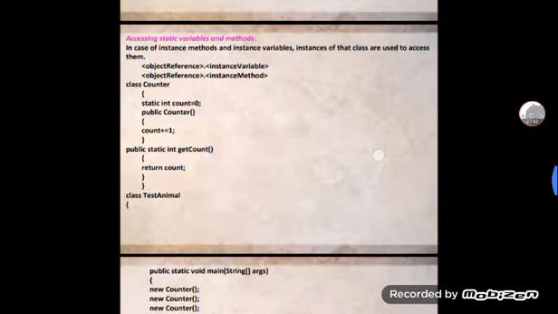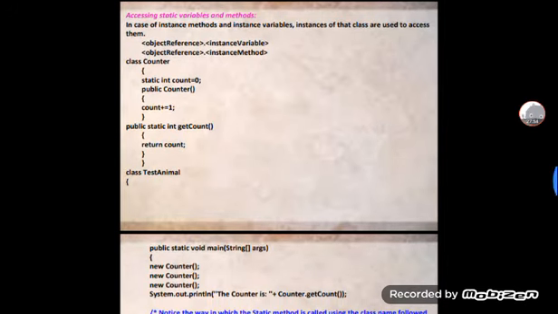After that, accessing static variables and methods. In the case of instance methods and instance variables, instances of that class are used to access them, that is, object reference dot instance variable, object reference dot instance method. Class Counter, static int count equal to 0, and public Counter increments the variable, and public static int getCount returns count.